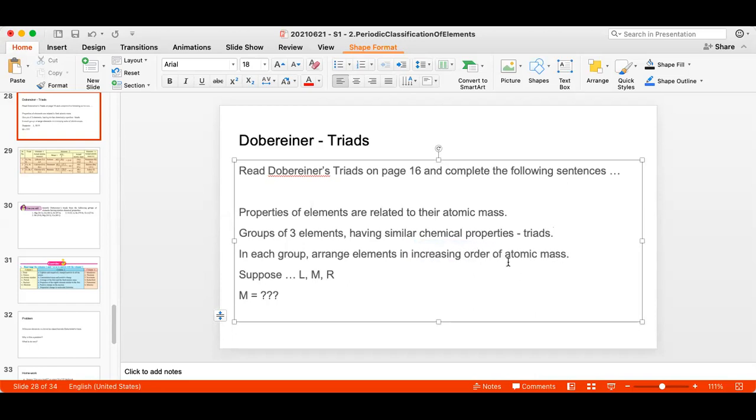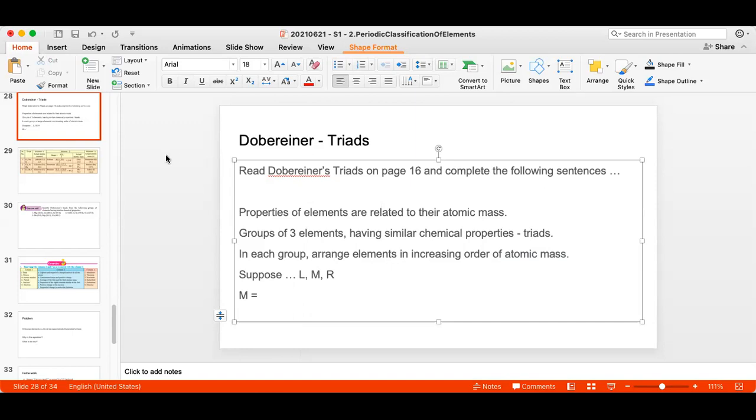See, the answer to the first question was right here: atomic mass. Now comes the most important part, the mathematical part: how did he classify? When he took these 3 elements in a group, what was the relationship of their masses?